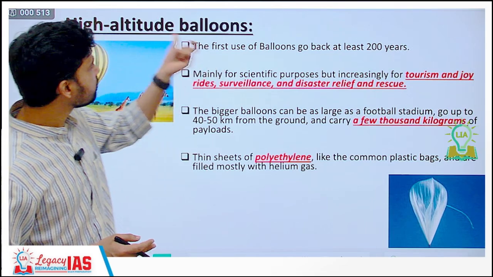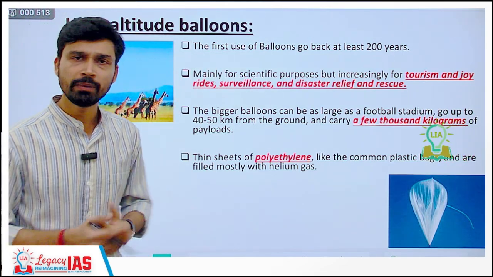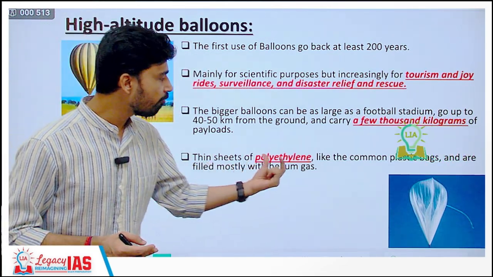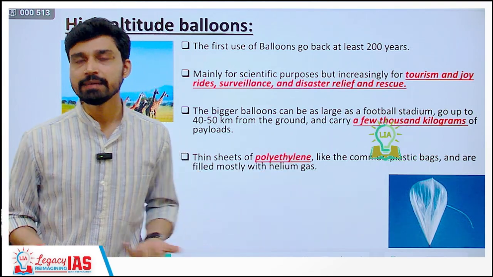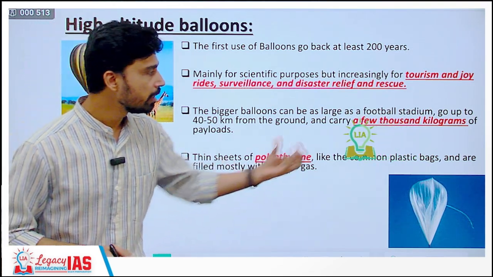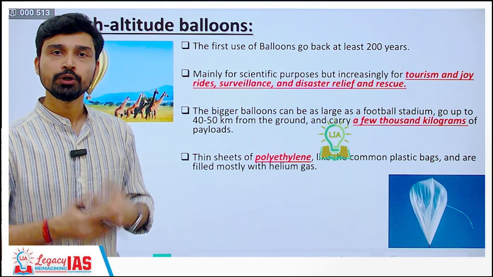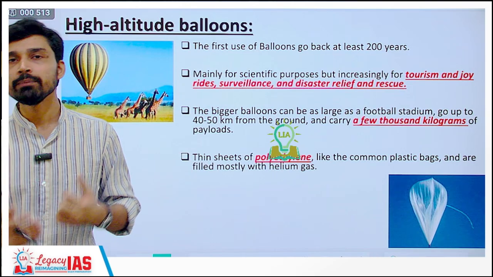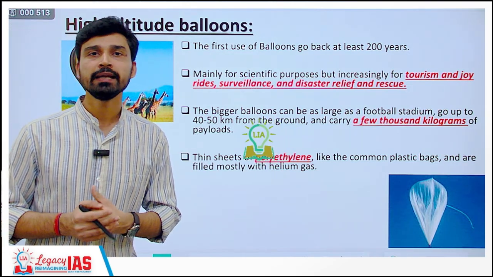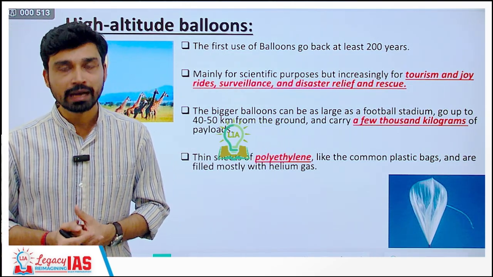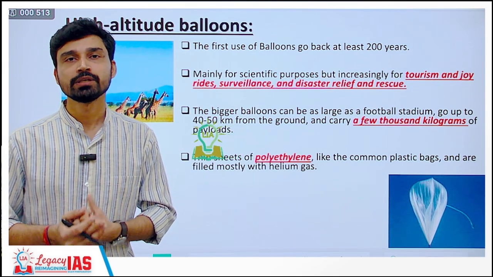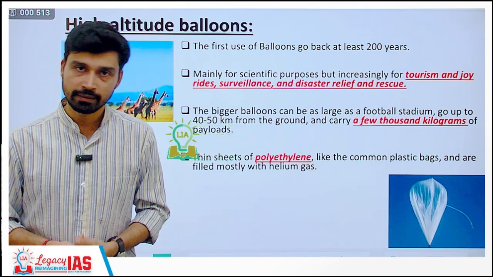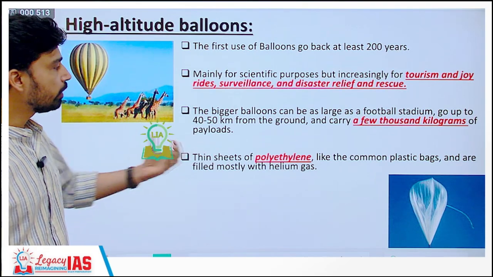Now if you look at the structure of this balloon, how these balloons are made. So first of all, thin sheets of polyethylene, the same plastic as the bags that you are using, are used here because these are lightweight, durable in nature and are mostly filled with helium gas. क्यों helium gas का use करते हैं? क्यों? Simple logic है, helium is lighter than our atmosphere, so only the lighter gases can take anything up in the atmosphere. That is why we are using helium gas.